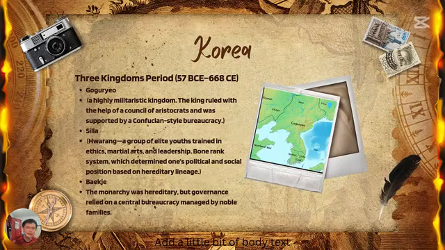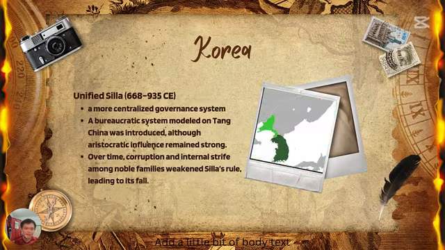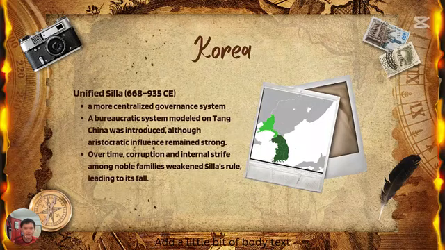But these three are actually the same. The king has superior authority, and rules with the help of the aristocrats. It's similar to China. Yeah, and then we got Unified Silla. This unified the whole of Korea. Also the same, but it practiced a bureaucratic system from Tang. And the unification by Silla was also with the help of Tang; only then could it unify the whole of Korea.